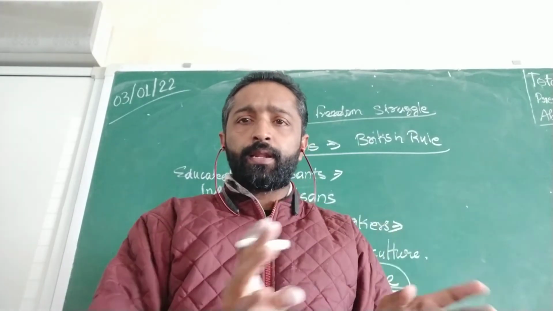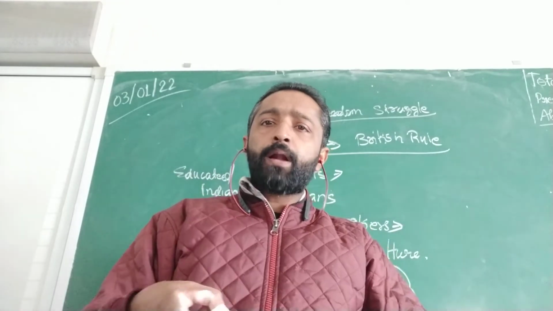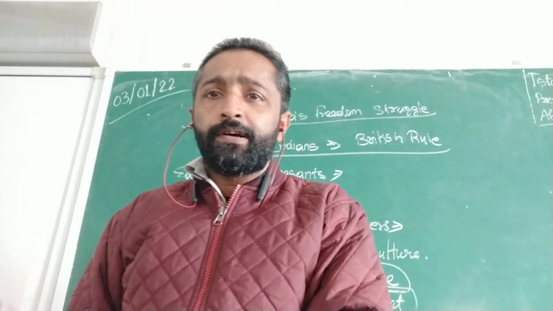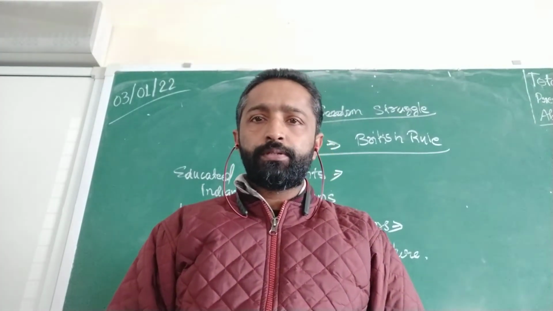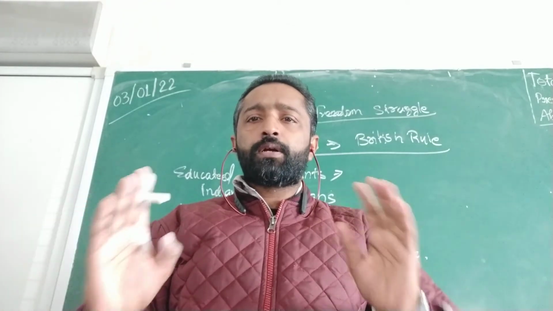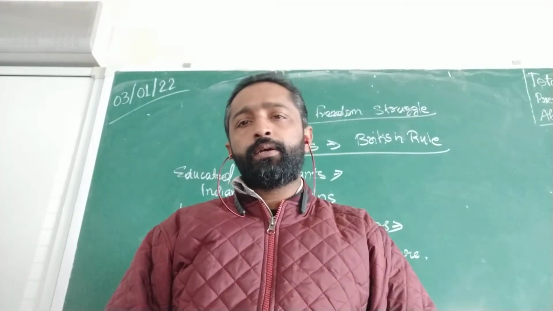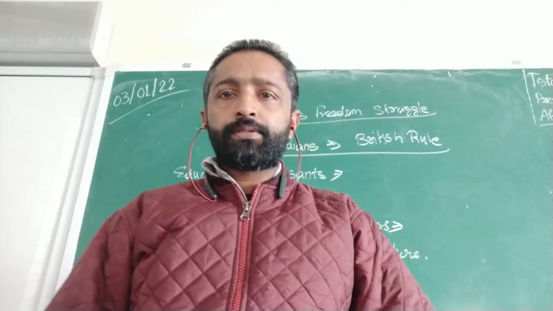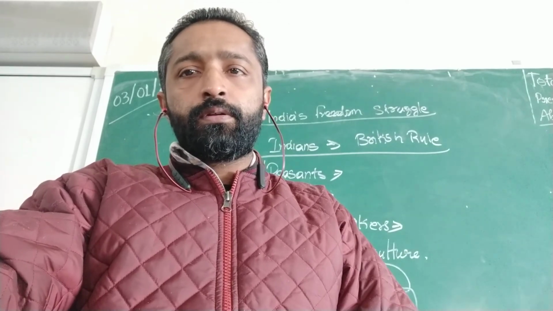As a result of this attitude, there were hospitals, parks, and compartments in the train reserved only for the British people. I hope it is clear for you. Now this is how India was completely against the British rule in India. I hope it is clear for you. Can you go through the video and try to understand the chapter?